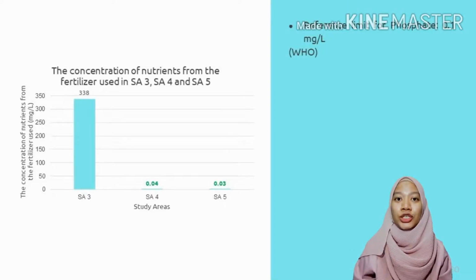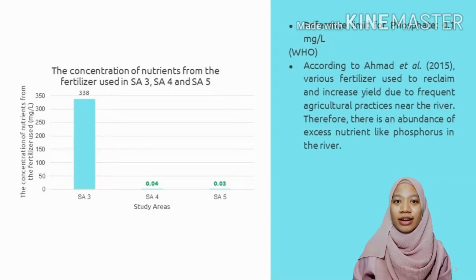This last graph shows the phosphate concentration of study area 3 is the highest among the 3 study areas. The results may be affected by the use of various fertilizer to reclaim and increase yield due to the frequent agriculture practice near the river. Therefore, there is an abundance of excess nutrient like phosphorus in the river. The concentration of study area 3 exceeds the reference limit, while study area 4 and study area 5 do not.